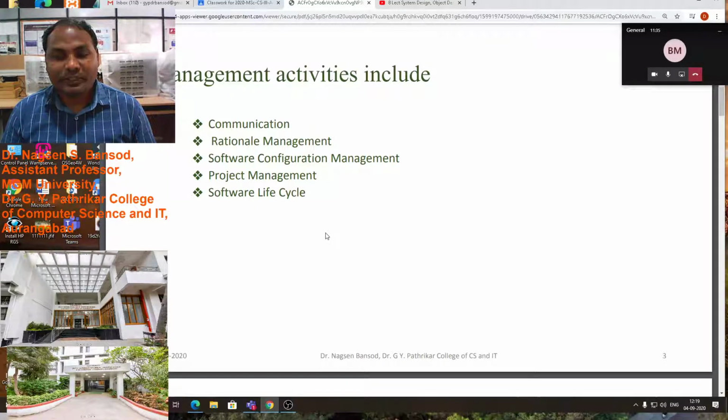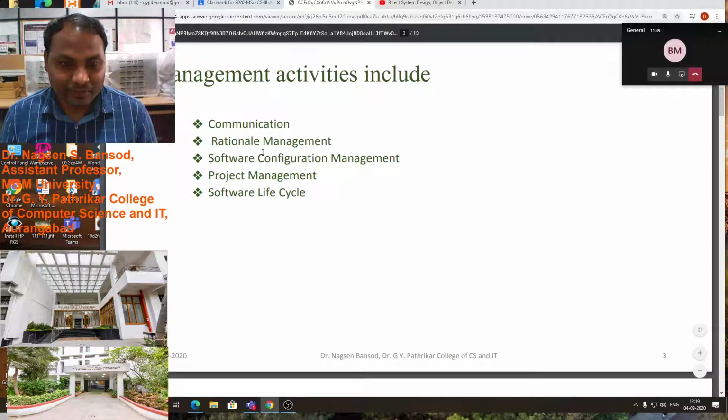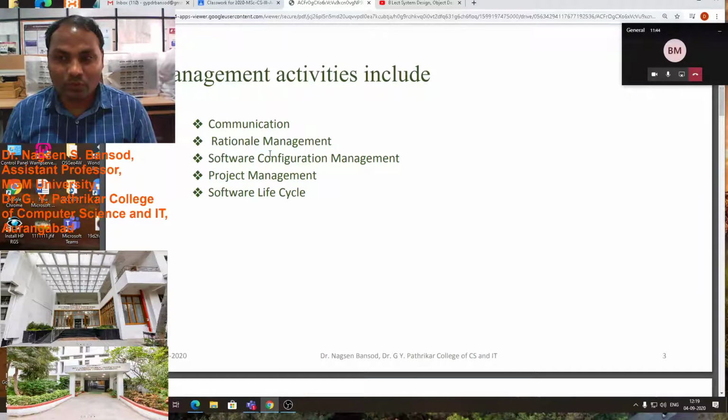Okay. You keep this in long term in your mind. There are five basic management activities we have to manage. First one is the communication. We have to also manage the communication in the software development process, software development activities.